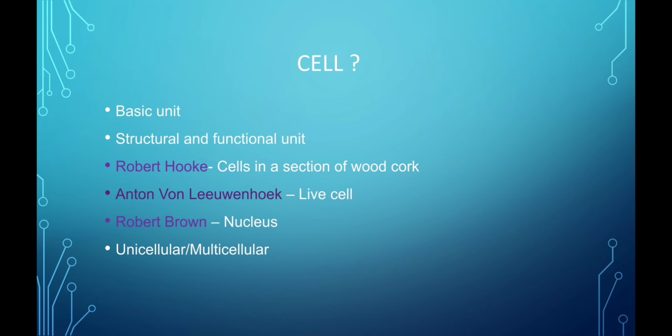Based on the number of cells, organisms are classified as unicellular or multicellular. If a single cell, for example a bacterium, is capable of living on its own, it is called unicellular. In multicellular organisms, different cells perform different functions and collectively support the organism. For example, cells of the eye help in seeing. Cells of the skin help in sensing touch. Examples of multicellular organisms are humans, dogs, cattle, etc.